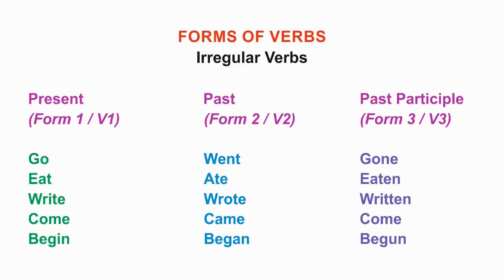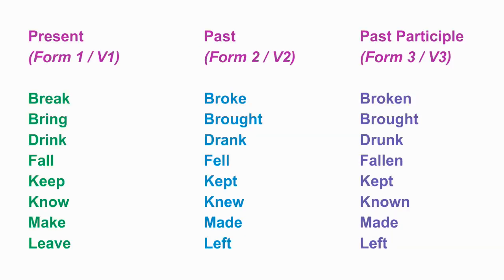But for the irregular verbs, all the three forms, the present, past, and the past participle, are different. For example, go, went, gone. Eat, ate, eaten. Write, wrote, written. Come, came, come. Begin, began, begun. Few more are given for your reference. Learning these three forms of verbs will help us learn the tenses easier.